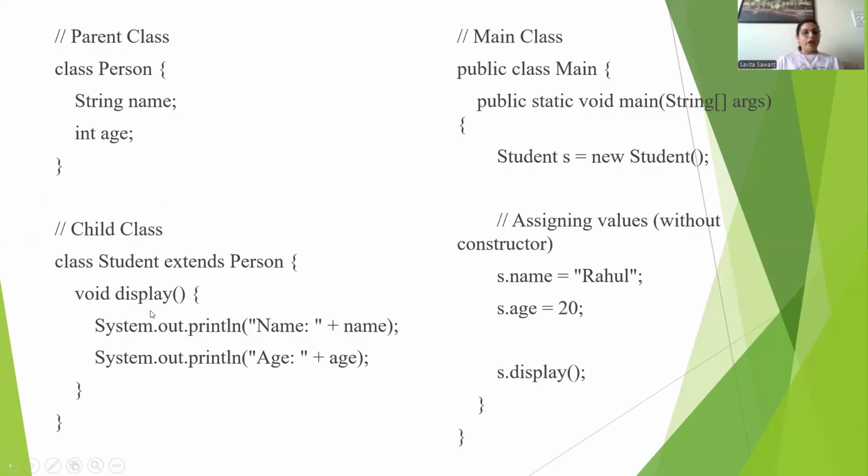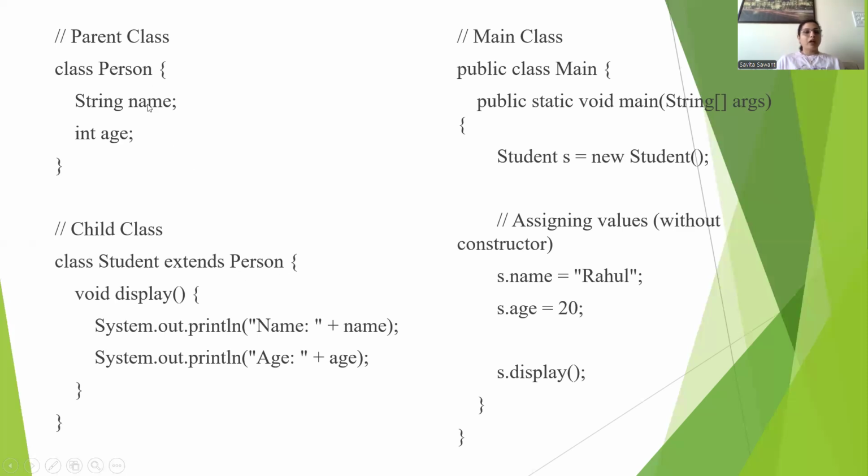So here we have defined the display method in the student class, where it prints the name as well as the age of the student. Here, if you see, class person has two fields, name and age. And this class student extends person. So the student class is inheriting the properties of the person class.